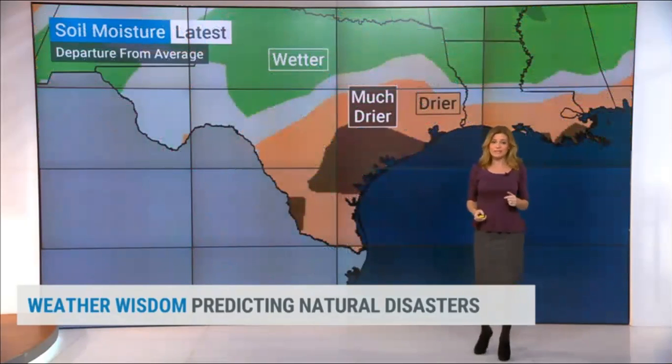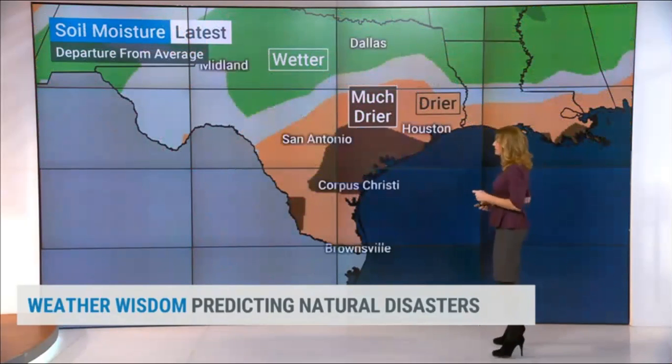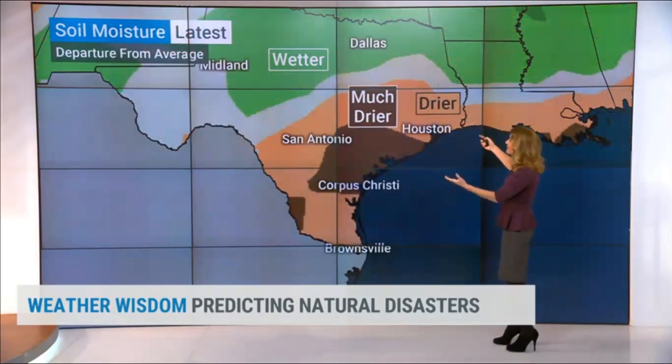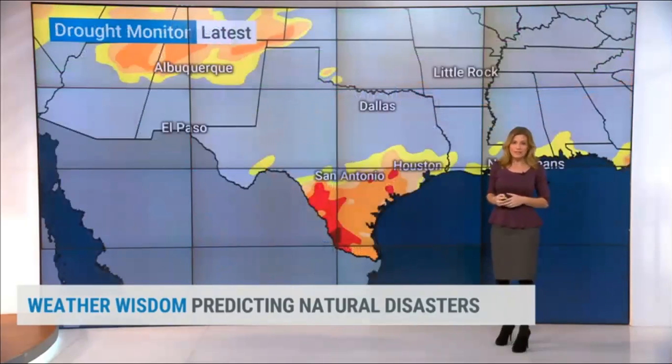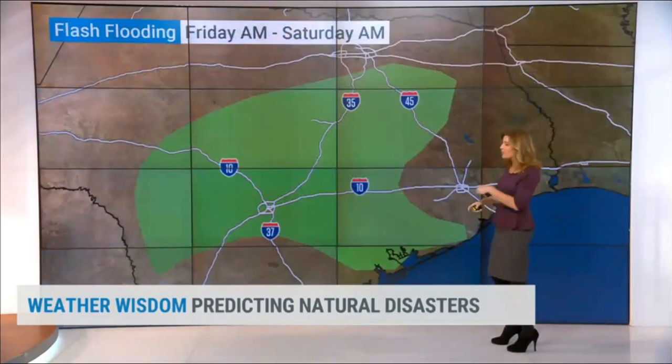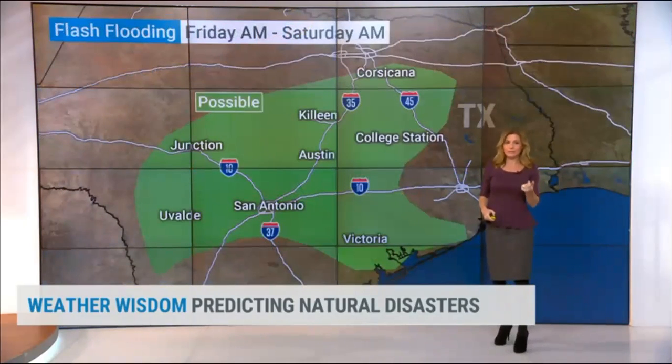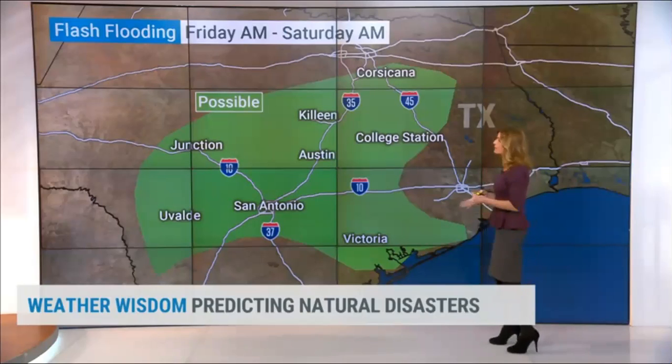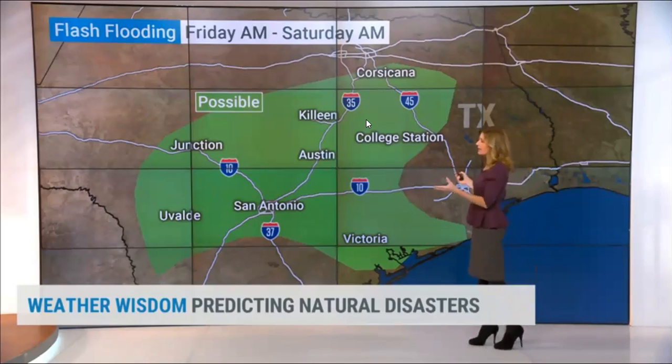The drought monitor showed us that we are looking at some drier conditions there. The soil moisture shows us that the soil here, as Steph just talked about, is pretty dry all across this area. And so with that, we do actually have some, not just severe, but also some extreme and exceptional drought in South Texas. We can handle a little bit of rain. The concern, of course, would be if it came down too much at once, if that intensity was too high. And so that's why there is a possible outlook for some flash flooding Friday into Saturday morning, but it's certainly not one of the highest cases that we've seen because of all of those other factors.